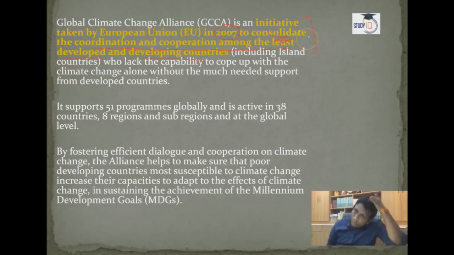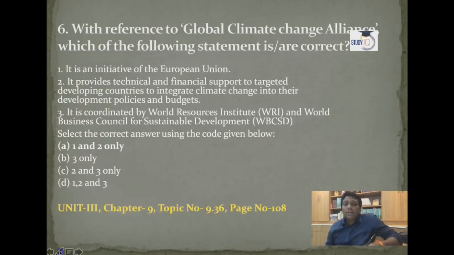So to provide coordination and cooperation among the least developed countries, the European Union set up this GCCA, that is the Global Climate Change Alliance. So it is absolutely right. The next statement: it provides technical and financial support to targeted developing countries to integrate climate change into their development policy and budget. Definitely right, guys. See, developed countries always try to help developing countries, with financial help and technology transfer. These two modes are adopted by developed countries. And what about the European Union? Definitely developed countries. So the first and second statements are 100% right.